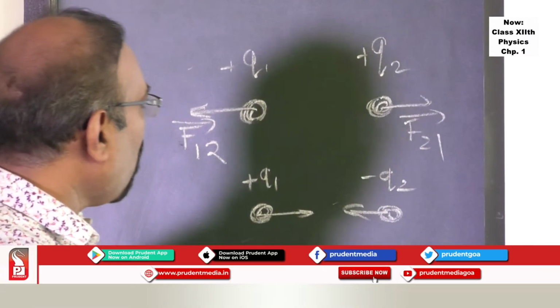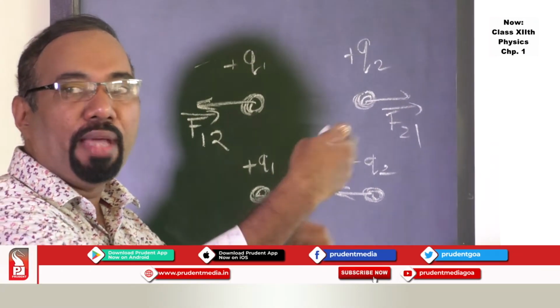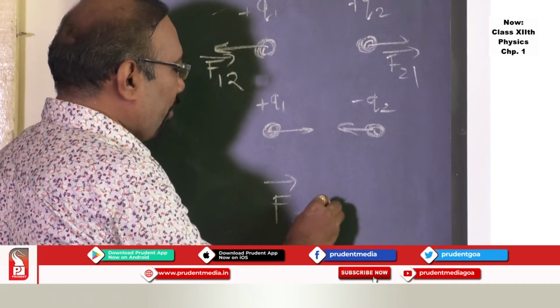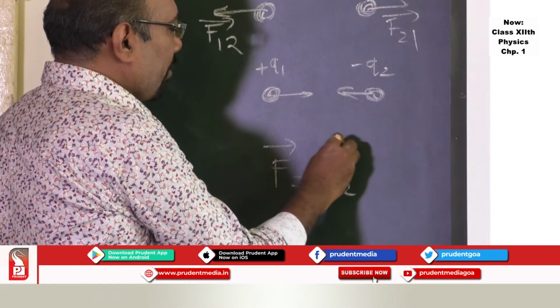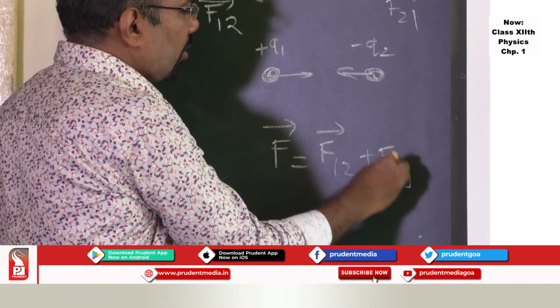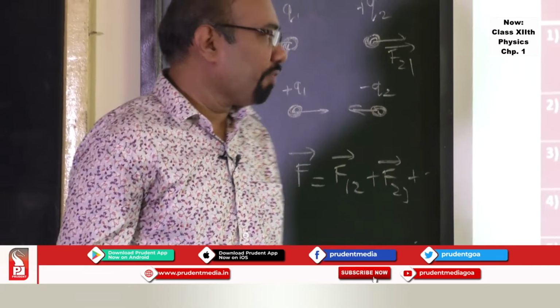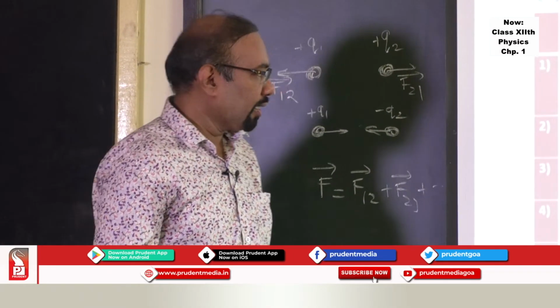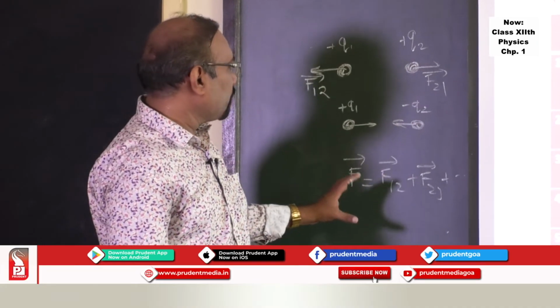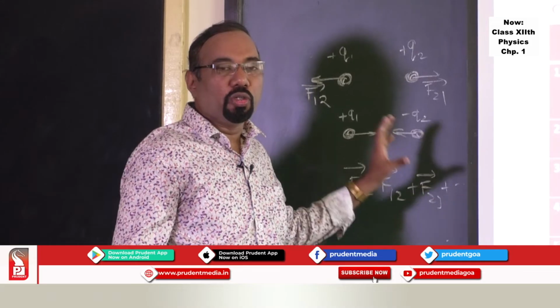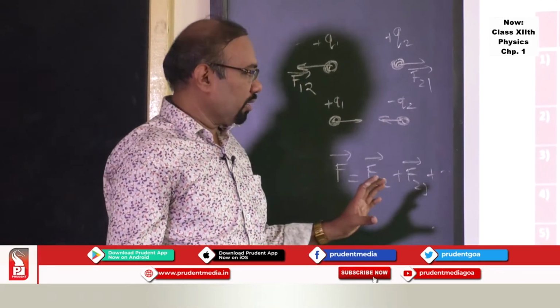So if you want to understand the force between many charges, an assembly of charges, then you can find the net force due to one charge, another charge, a third charge, and so on. If there are many charges in the vicinity, one can find the net force acting on this charge. This part is very important because you should know how to solve numericals based on this.